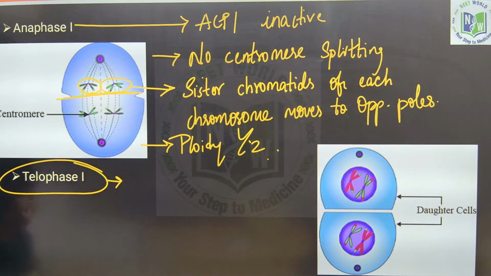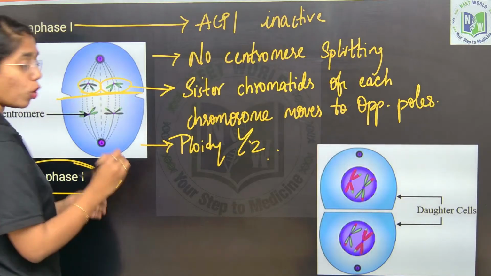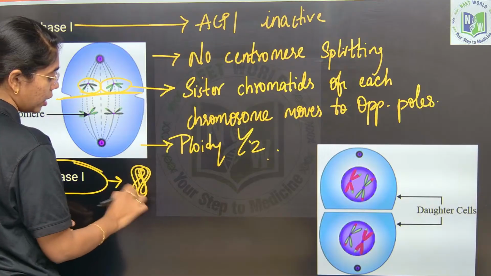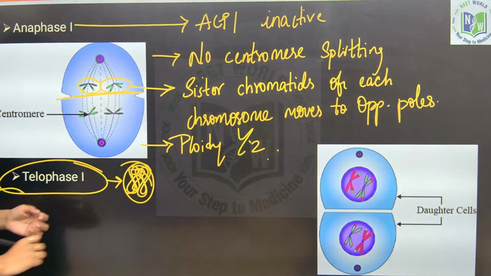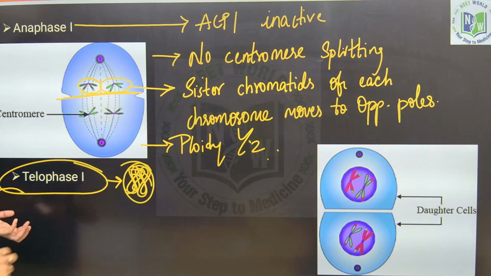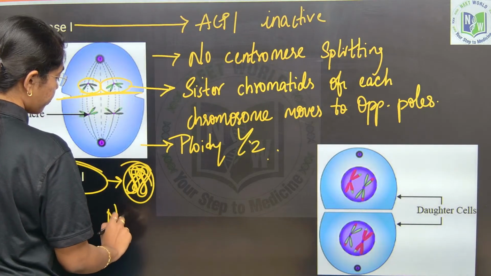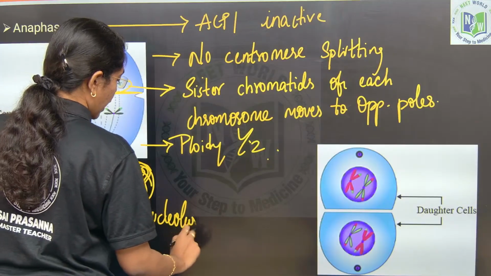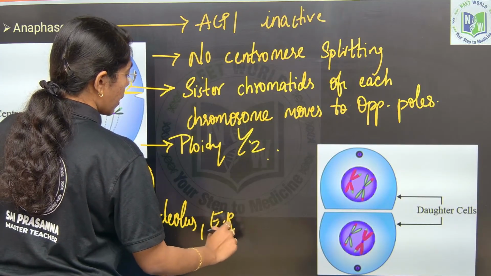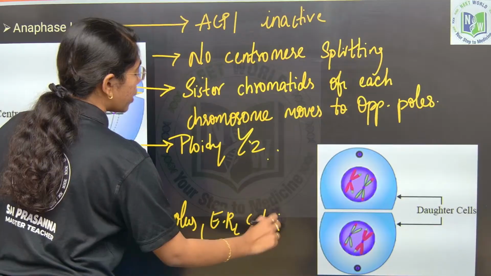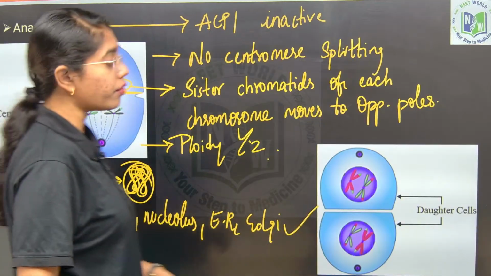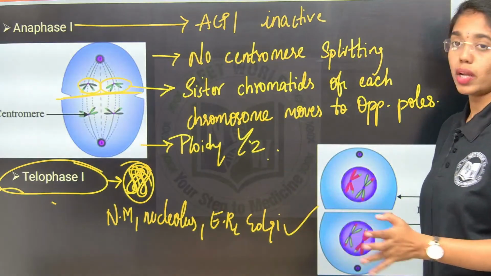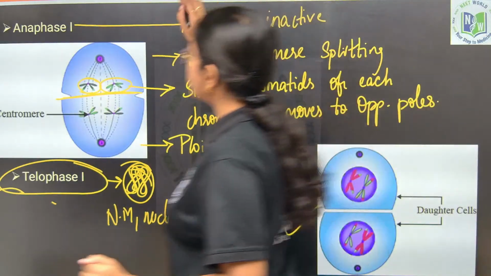And in telophase 1, the chromosomes will get tangled into chromatin again, and you can see the formation of the nuclear membrane, nucleolus, endoplasmic reticulum and Golgi. They will be reformed again at the end of telophase. Till here everything is clear, right? Anaphase and telophase 1. Now we will move on to